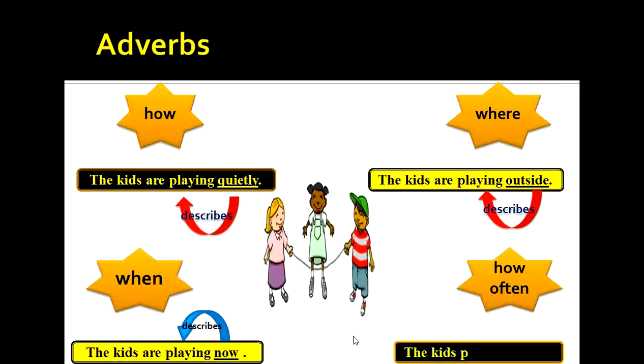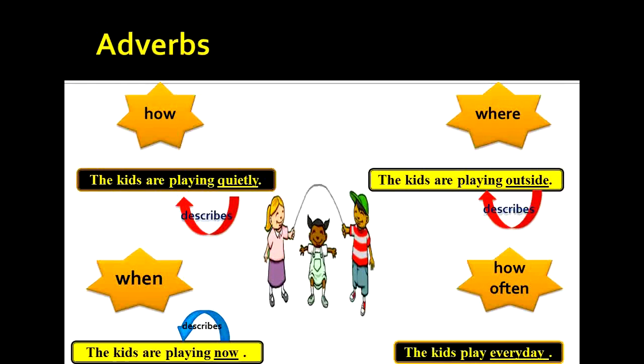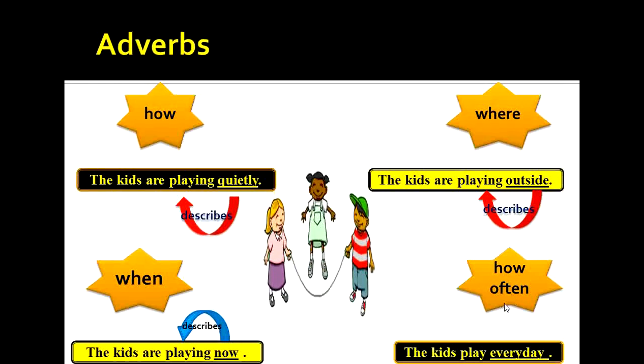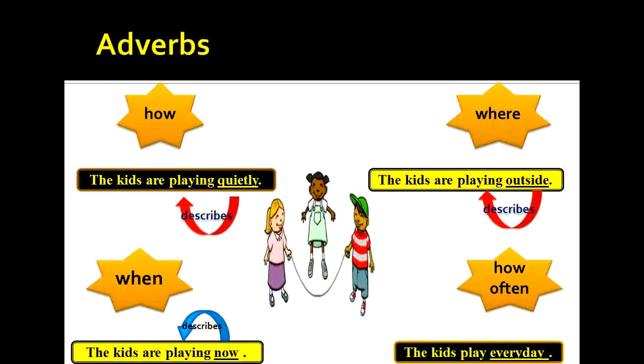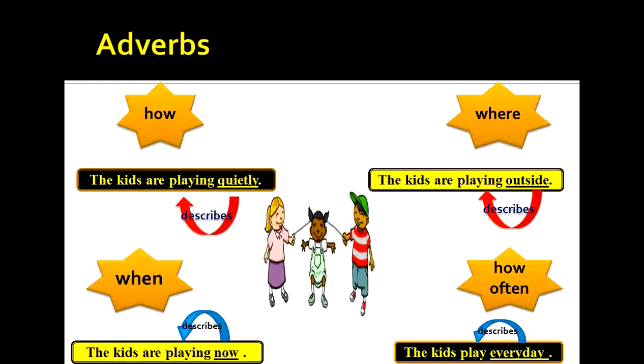Now pay attention to this sentence, children. The kids play every day. Here, the verb is play. And by asking the question how often to the verb, we get the adverb every day. How often do the kids play? The kids play every day. So the words every day describe the verb play. And the adverb here is every day.